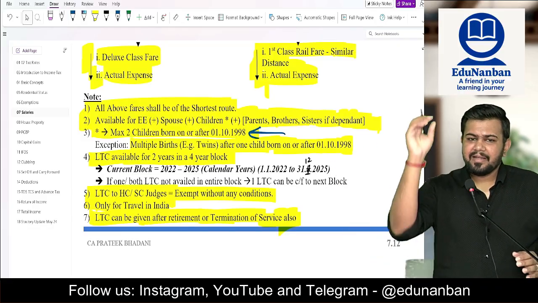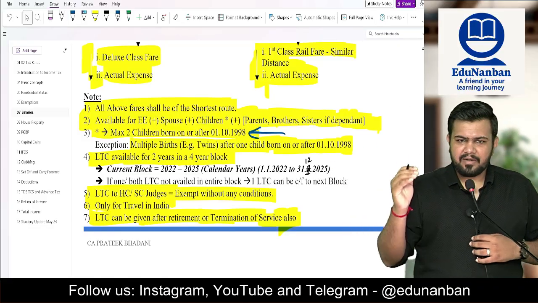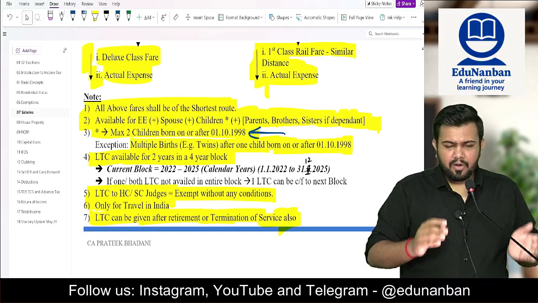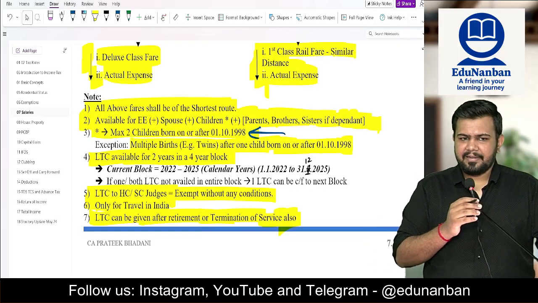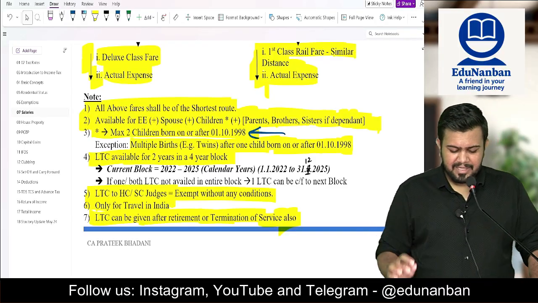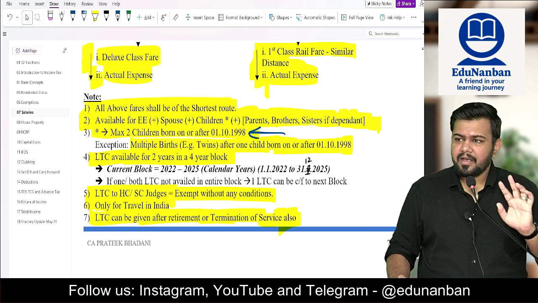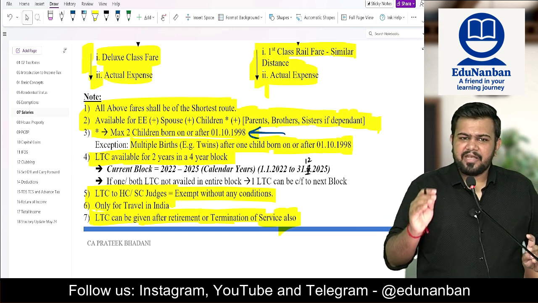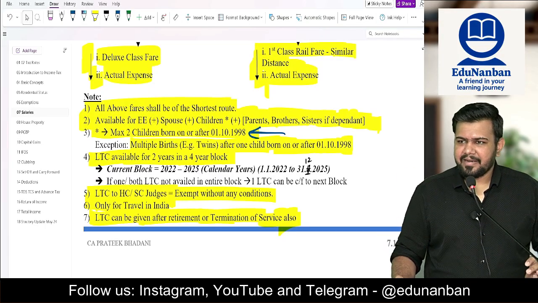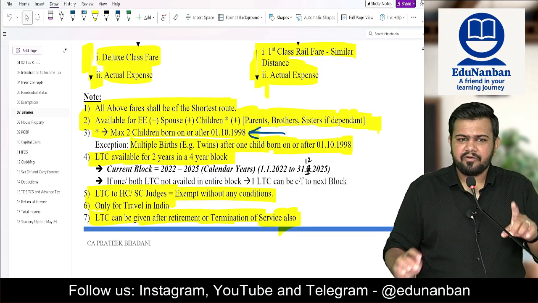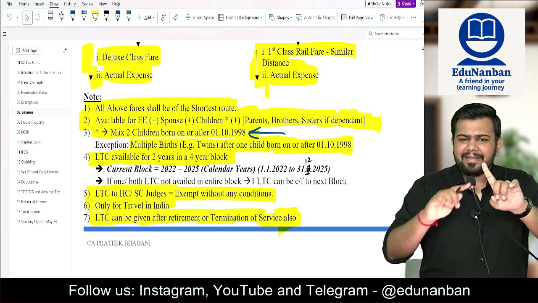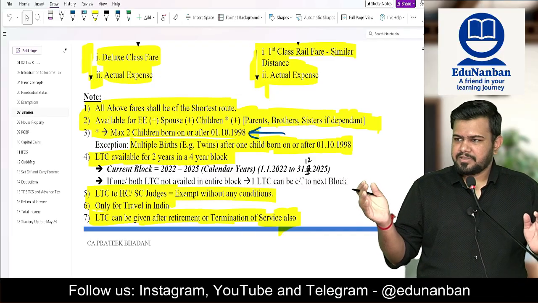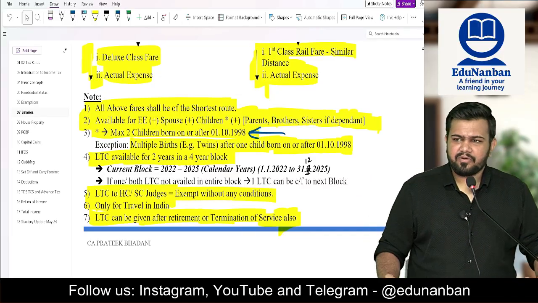And here there is a cap on the number of children also. If children are born on or after 1/10/1998, then what is the upper limit? Maximum 2 children. However, more than 2 children can also be exempt if born on or after 1/10/1998. That is available only in case the first one child was born and the second time the birth was multiple births. In such case, for all the children it will be allowed.